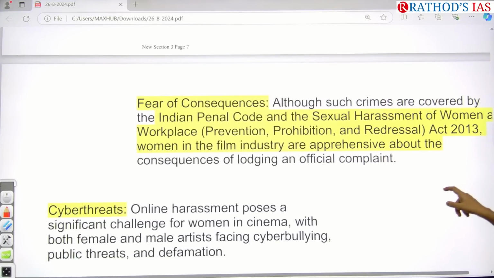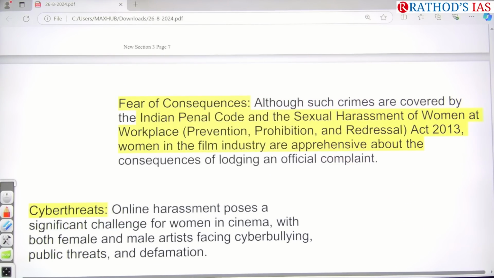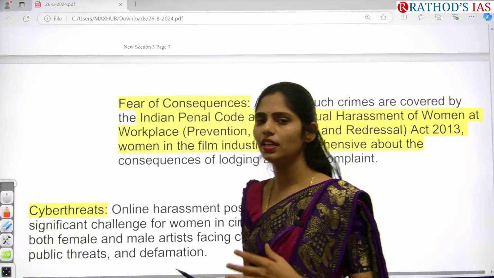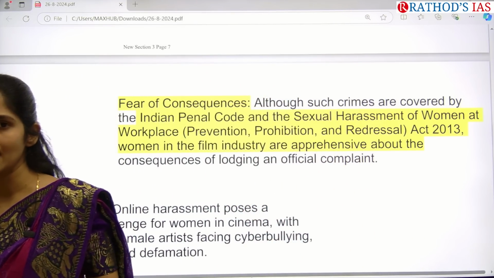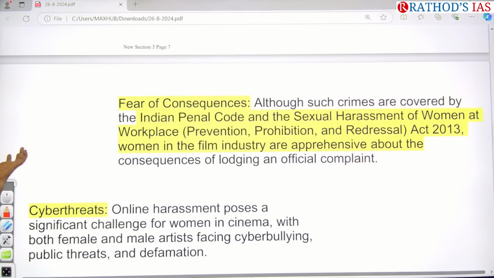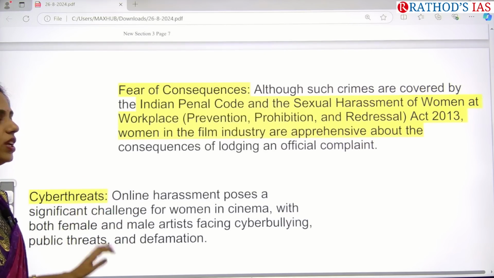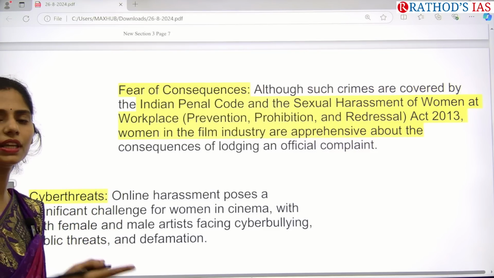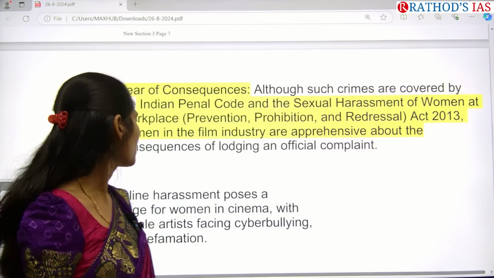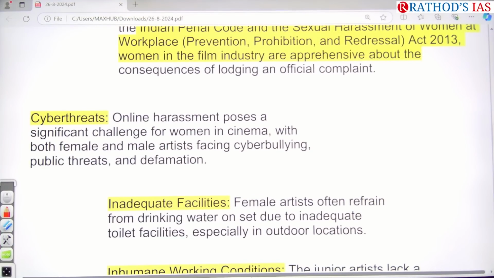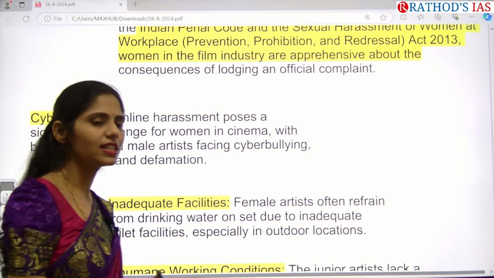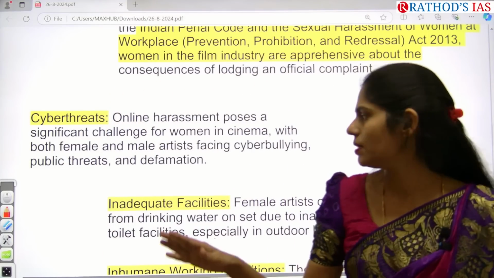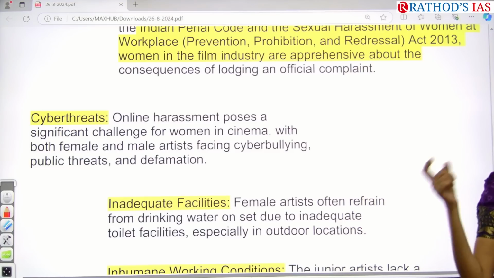And even there is also fear of consequences. Actually we know that even IPC is there, even we have sexual harassment at workplace act, even Vishaka guidelines, everything is there which is focusing on gender equality. Even though, here the artists are getting fear to file a case because of what will be the impact, what will be the future consequence. And even they are facing cyber threats, especially online harassment, and especially the people who are working in the cinemas, both male artists and female artists, they will be having threat from cyber security, public threats, and defamation. So what is the meaning of defamation?